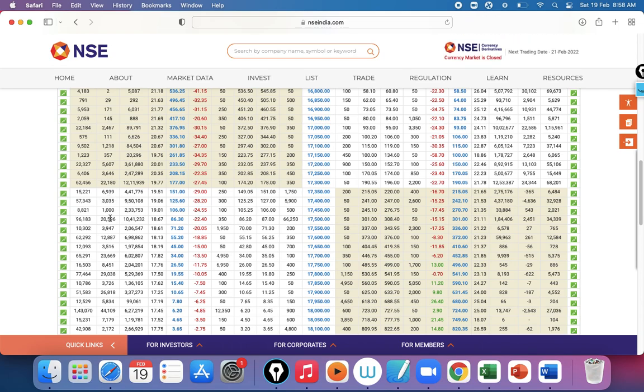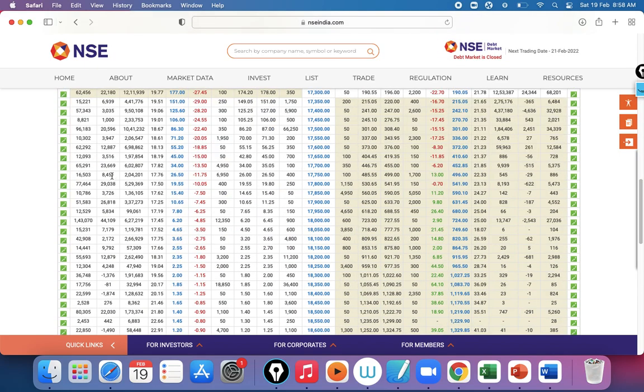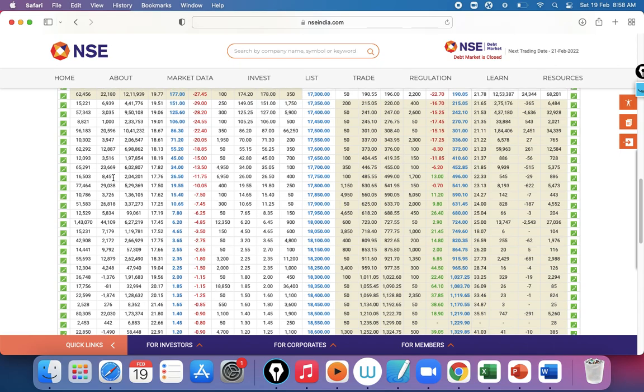This is the main meaning of open interest, where the big shots are sitting and they are eating the premiums. This is the main meaning of open interest. Now coming back to the change in open interest. See, change in open interest means where the open interest got added.